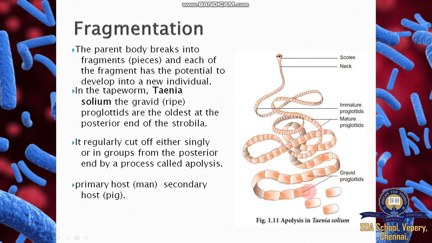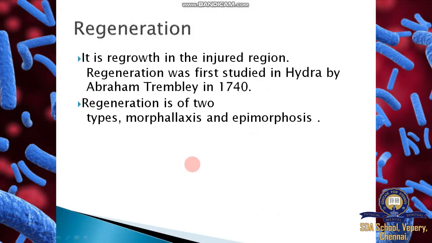This embryo develops into a new organism after breaking up during apolysis. So the parent body breaks up into fragments, and each fragment has the potential to develop into a new individual. In the tapeworm Taenia solium, the gravid ripe proglottids are the oldest, at the posterior end of the strobila. The process called apolysis just breaks off to form a new organism.